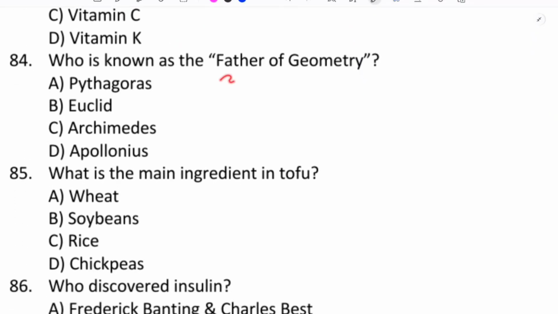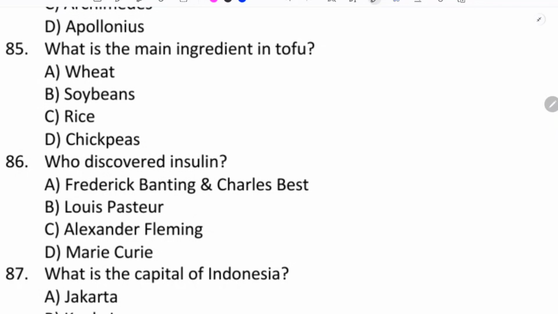Who is known as the father of geometry? Euclid. What is the main ingredient in tofu? Soya beans.